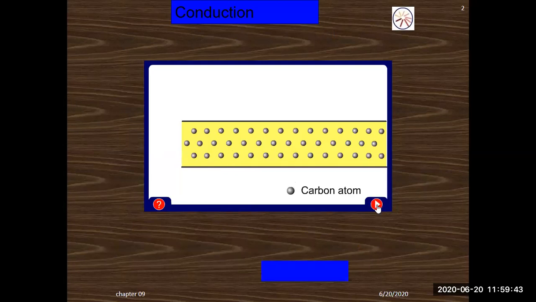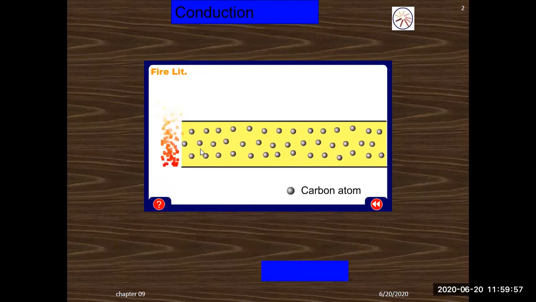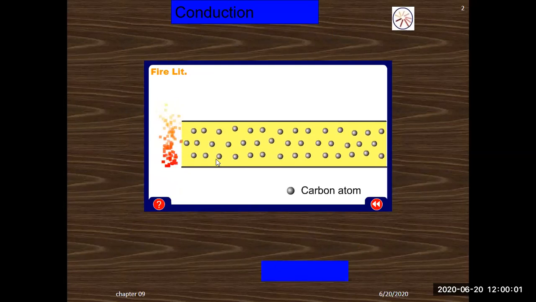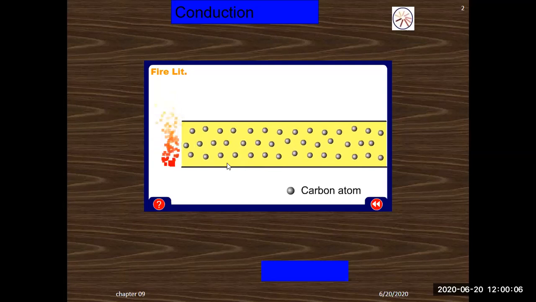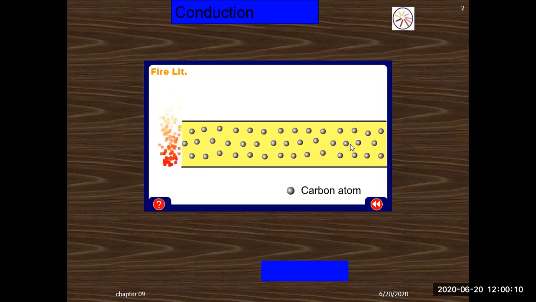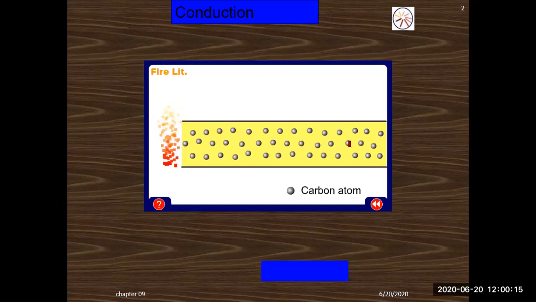If you start heating one end of a conductor, the atoms at their own position gain this energy and start their vibrational motion, and in this way they transfer the disturbance from one end to the other end. The atoms remain at their own position, but in this way the heat is transferred from one end to the other end. This type of transfer of heat is called conduction.